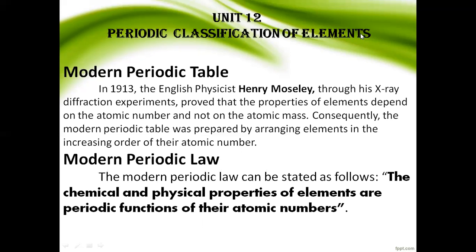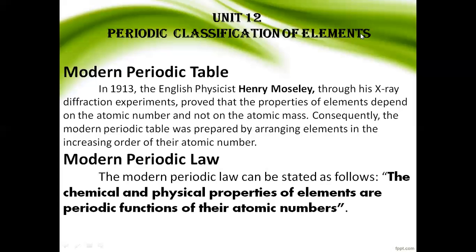Dmitri Mendeleev was a Russian chemist. In 1869, he proposed the law of periodicity: the physical and chemical properties of elements are periodic functions of their atomic masses. He arranged only 56 elements in the periodic table. Some of the features of the Mendeleev periodic table we discussed last class.